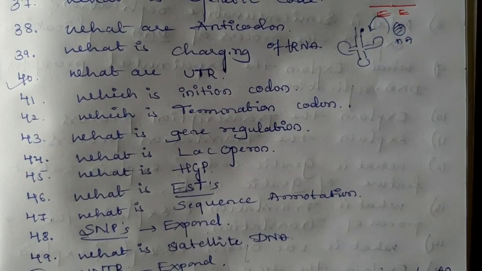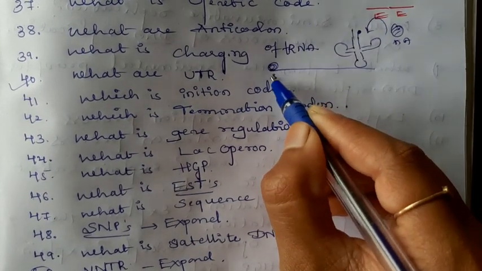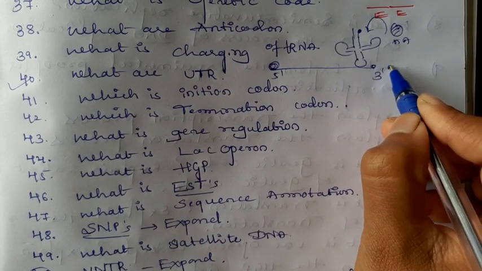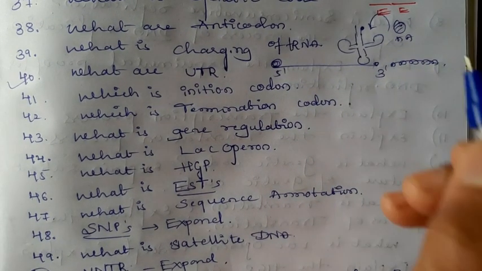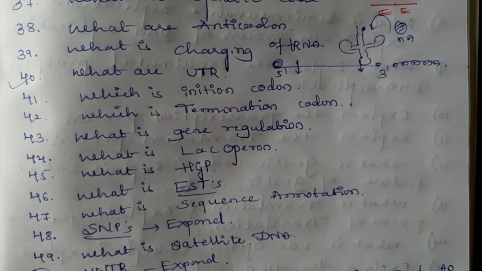Now, what is UTR? UTRs are nothing but the untranslated regions which are present at both the ends of mRNA. Okay, usually the mRNA is like this. This is the 5' cap and 3' poly A tail. Here the 5' cap and 3' poly A tail are considered as UTRs, untranslated regions. They are not involved in the translation process. That's why untranslated regions.